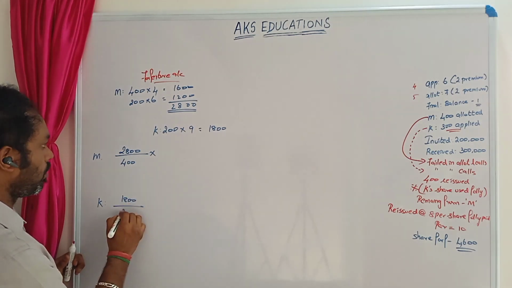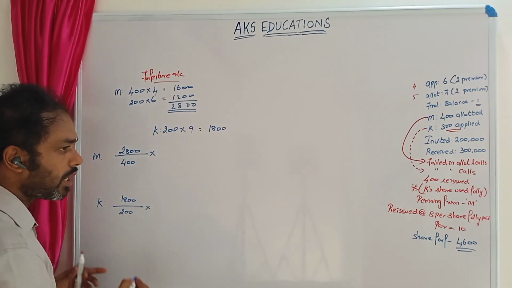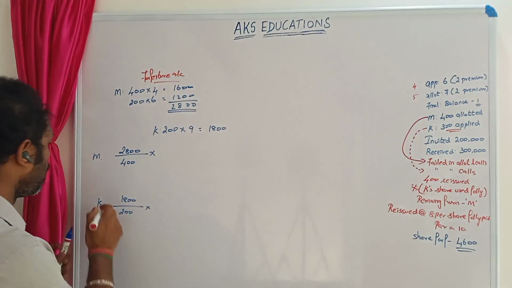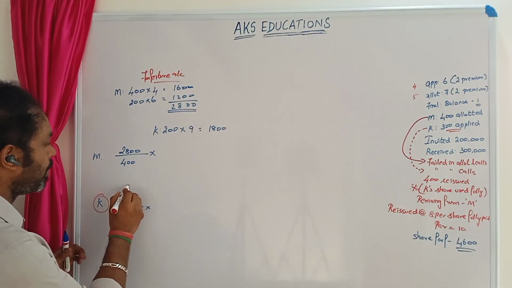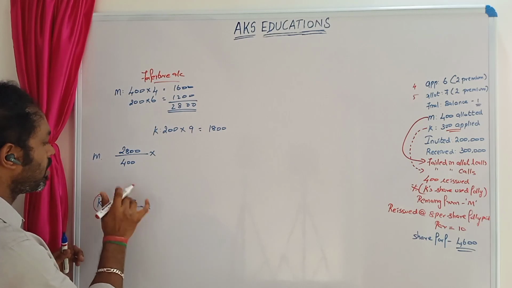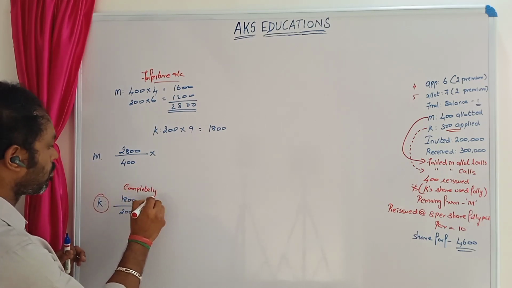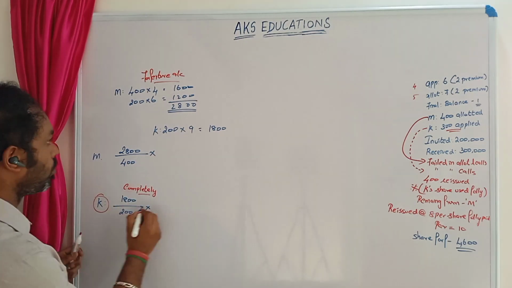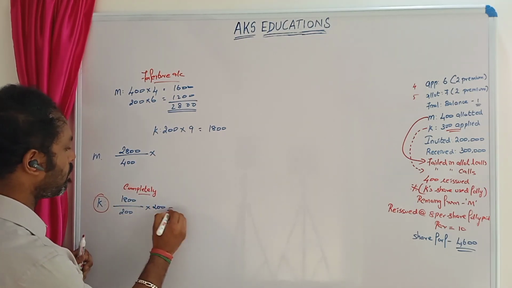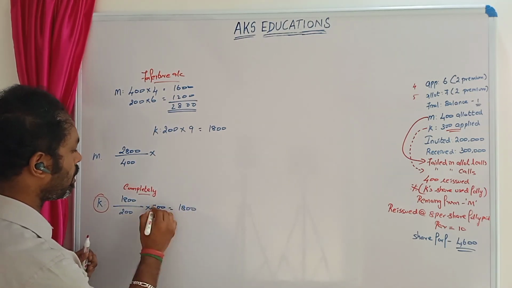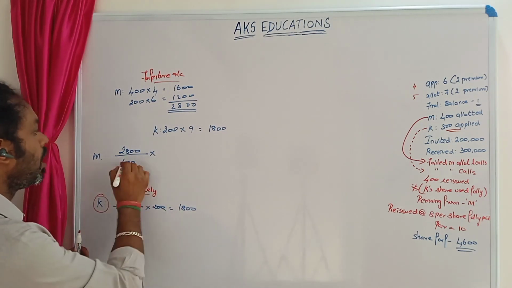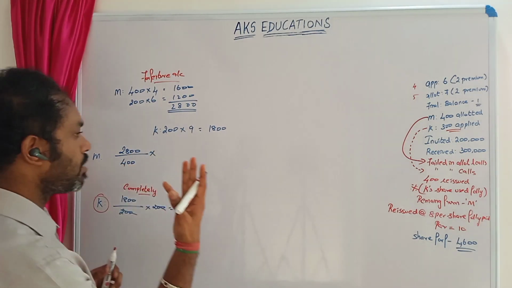Number of shares forfeited, so 200. Kushbuவோட ஷேர் வந்துட்டு கம்ப்ளீட்டா ரீஇஷ்யூ பண்ண போறோம். Okay, so in the question it is given as completely, so I'll just mention it as completely. Okay, so 200 into 200 itself, so 1800 you're getting. So 200 cancel here. 400 shares have been reissued.